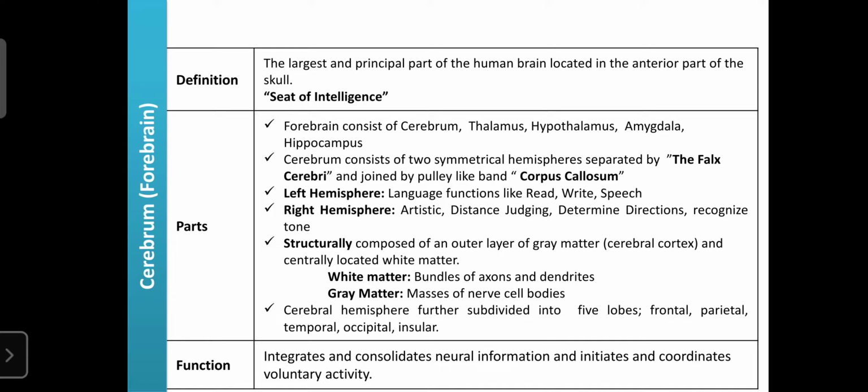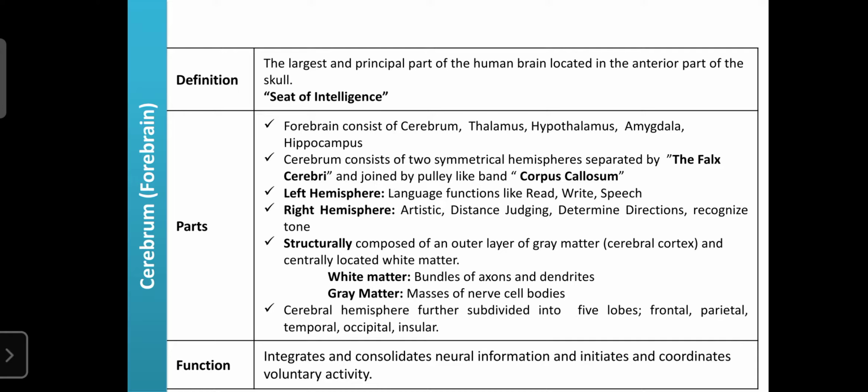This layer separates the symmetrical left hemisphere as well as the right hemisphere. But both hemispheres are joined by one band, like a pulley. Small droplets are floating on the fluid especially. That one band holds both hemispheres together, and it is known as the corpus callosum.